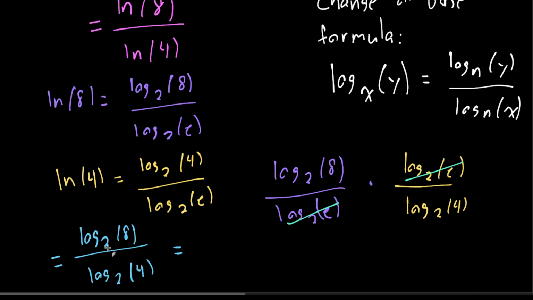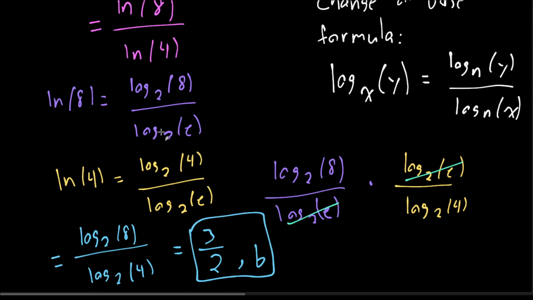And how many times does 2 need to be multiplied by itself to be 8? 2 cubed is 8, and 2 squared is 4. And what do you know? 3/2, that's our final answer. That's actually the correct answer. That's answer choice B, 3/2.